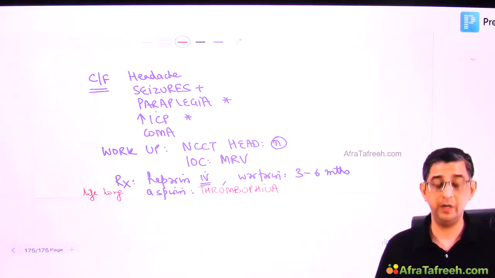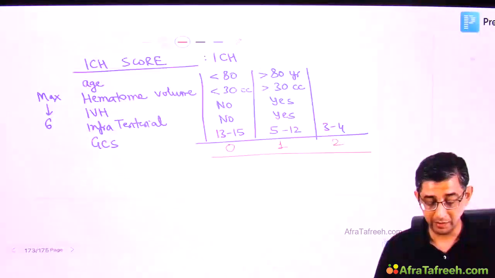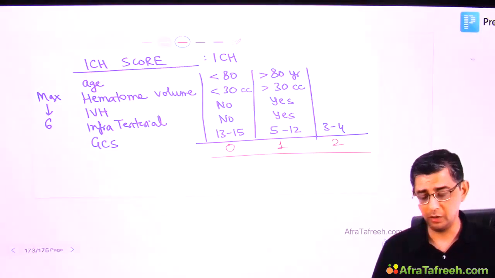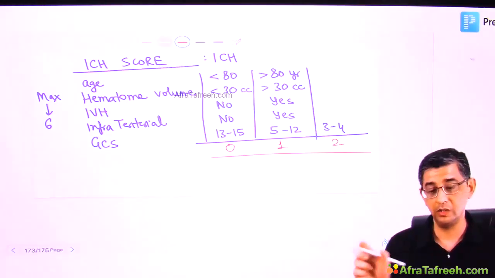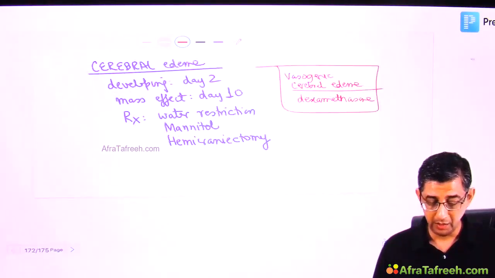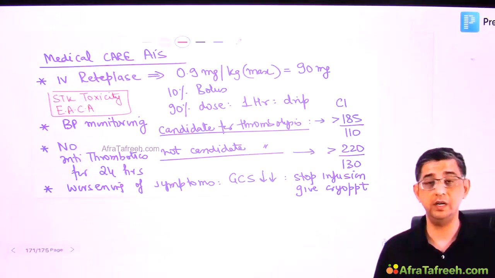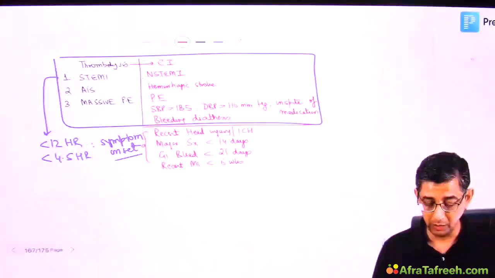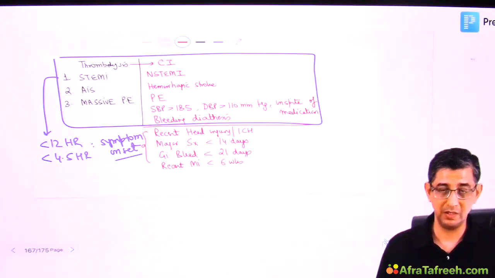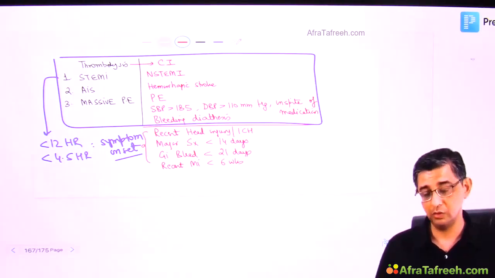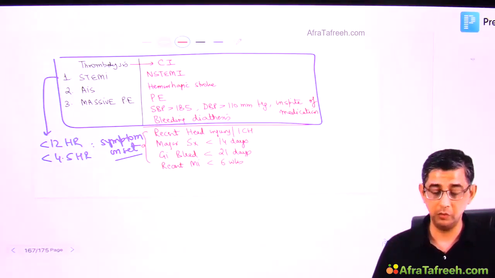Two scores which are important are ABCD2 and the ICH score, where the parameters are of importance. You don't need to remember the right hand side, that is the values per se. They'll never give you a CT and say, okay, this much volume of blood, now calculate the ICH score of the patient. And then the routine medical aspects of AIS that are highlighted are the ones which are usually asked. And over and above this, the contraindications for thrombolysis that I mentioned are extensively asked, guys. He can twist the MCQ by introducing a contradiction, so contraindication. So you definitely need to be able to work up the data.